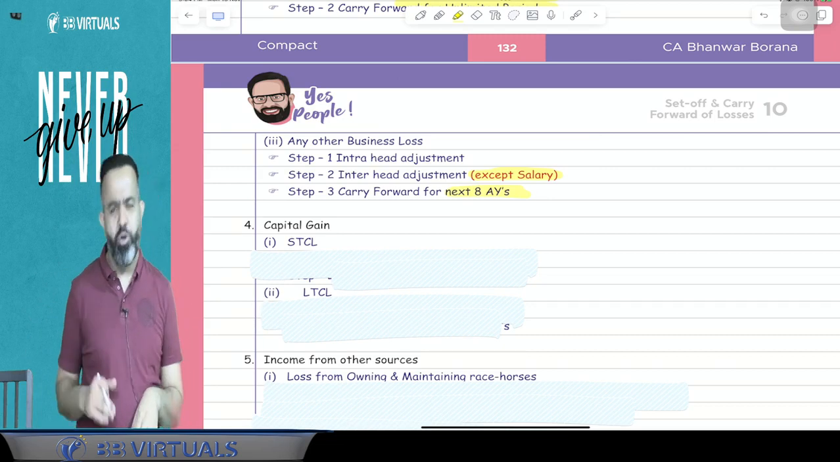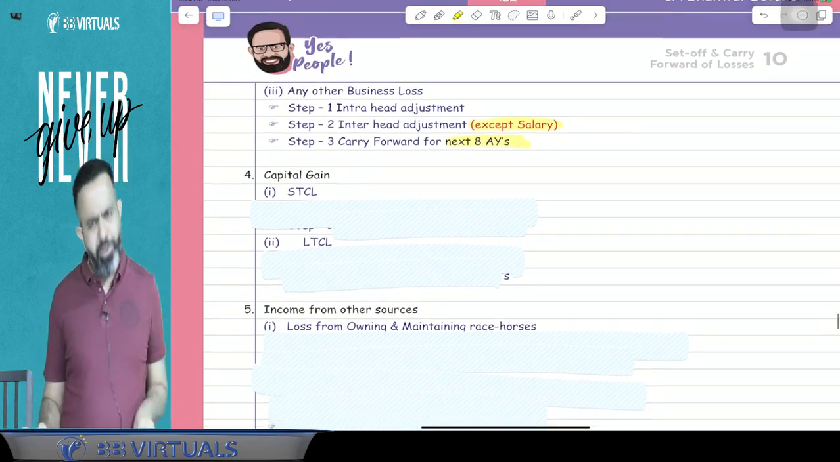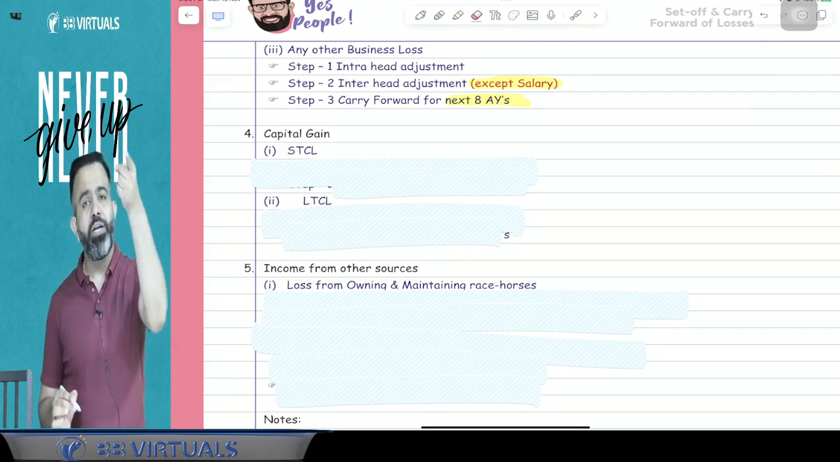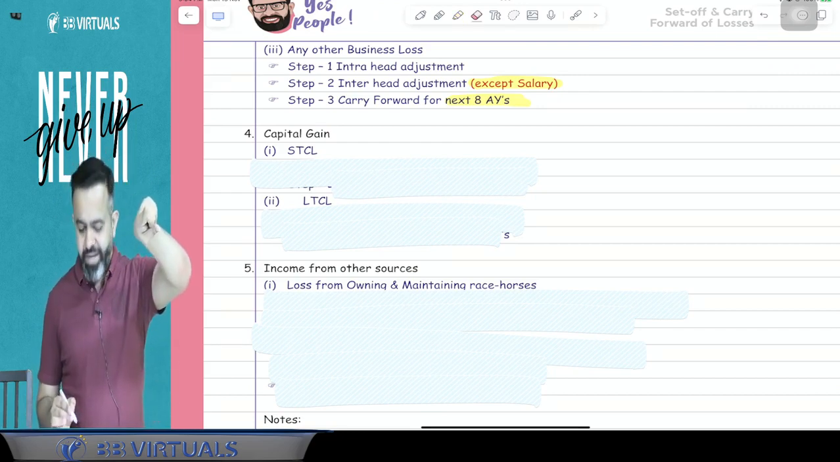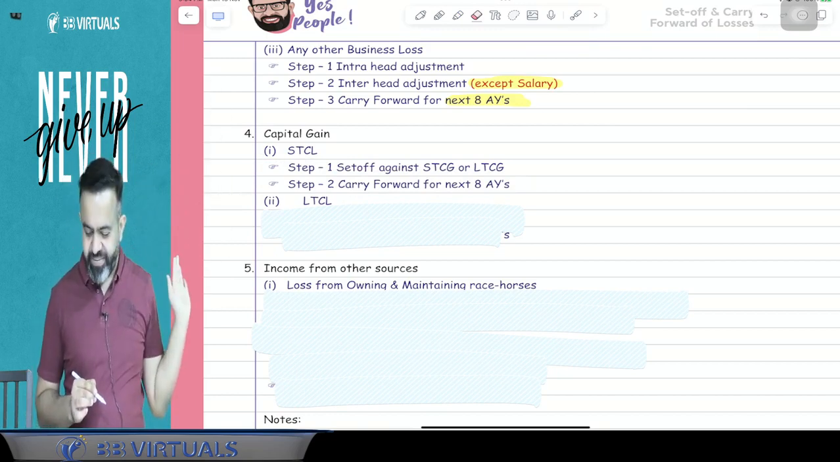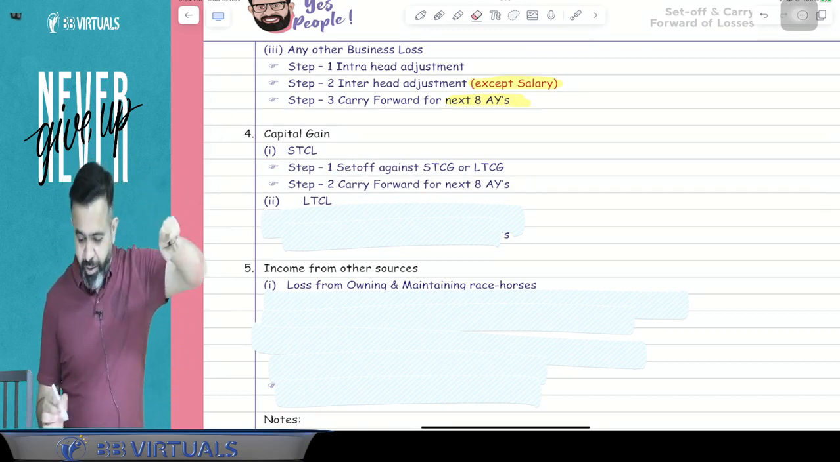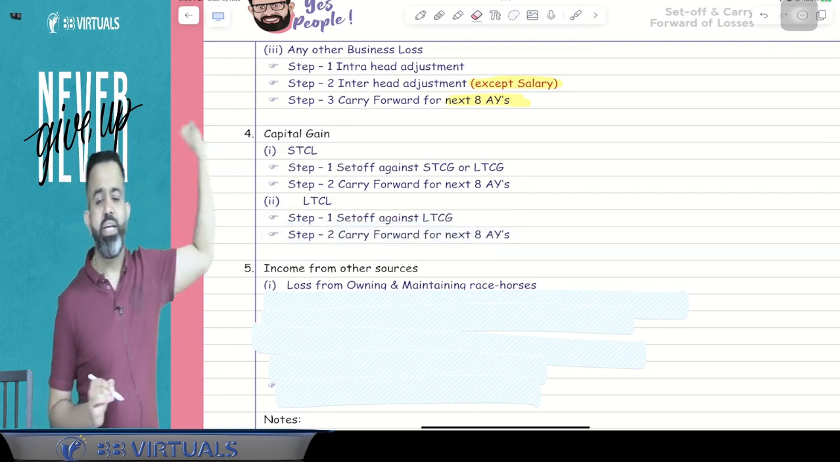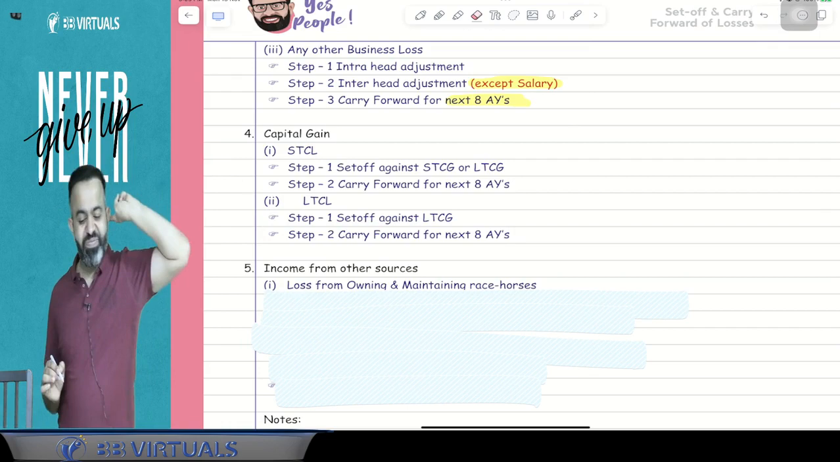Suppose there is a capital loss. A short-term capital loss you will set off against short-term capital gain or long-term capital gain, and after that directly you will carry forward for the next 8 assessment years. If there is a long-term capital loss, you will set off against long-term capital gain, and after that you will carry forward for 8 assessment years.